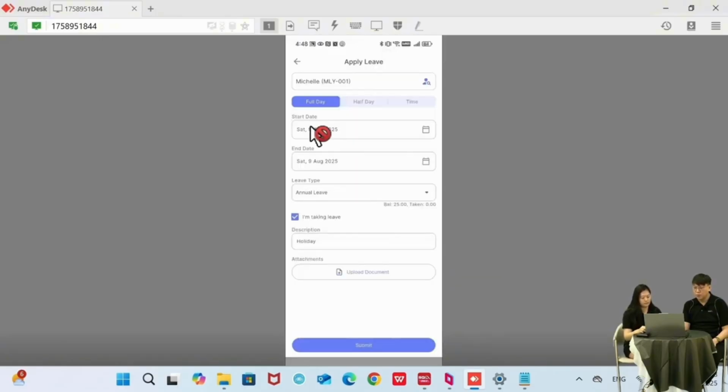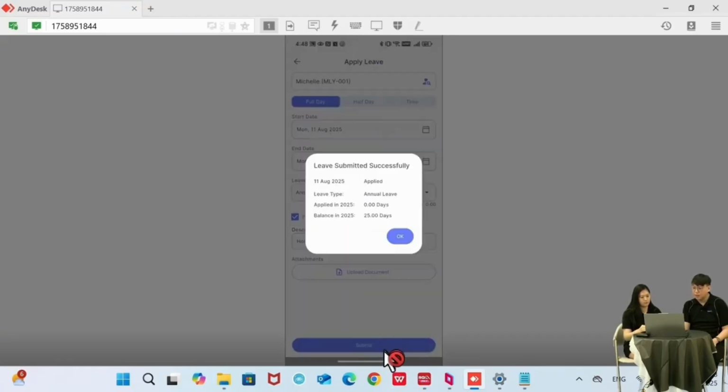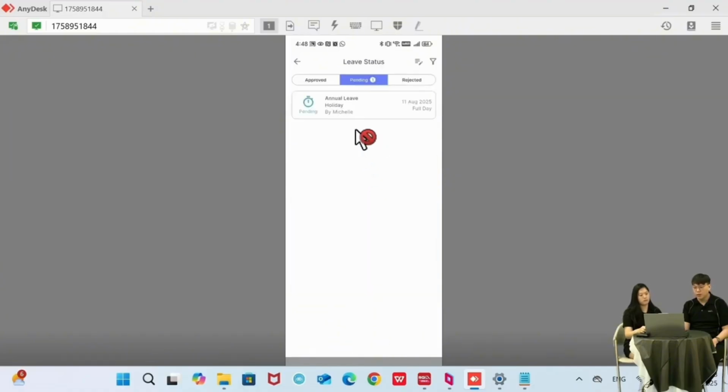Maybe we try another day because this day is our rest day actually. Okay, we submit again. After you submit, a window like this will appear. It's applied, and then you can see the balance also. Because in the payroll system we didn't allow applications to be auto approved, our leave application will be approved by the HR admin. So after you apply for the leave, it will go to pending here. After your HR admin approves or rejects, the status will be updated here.